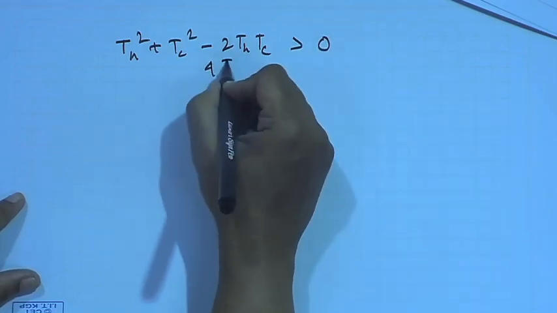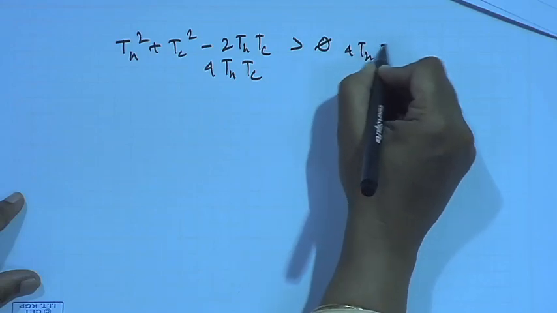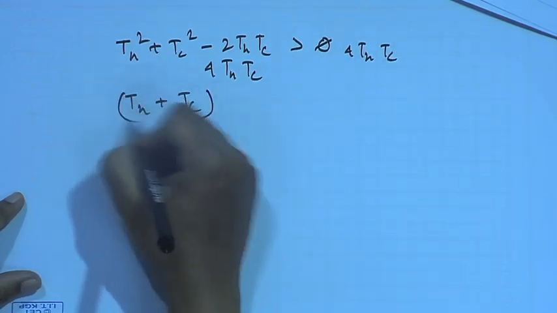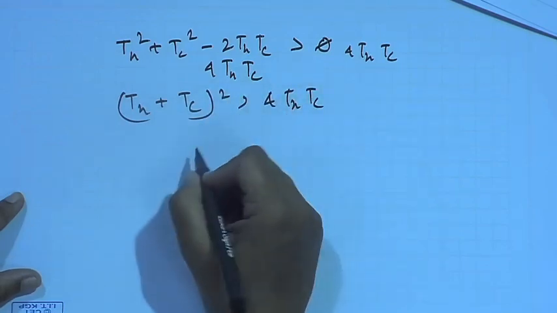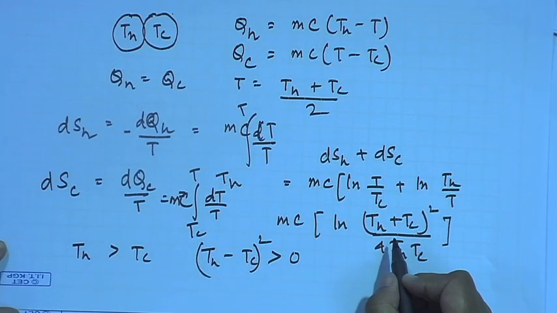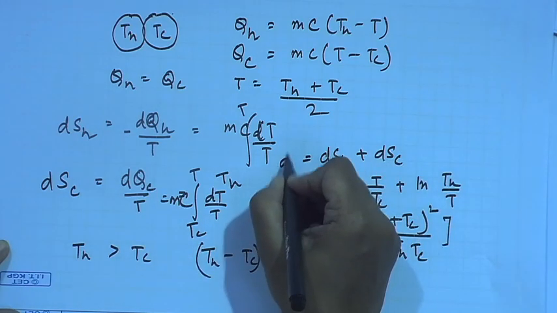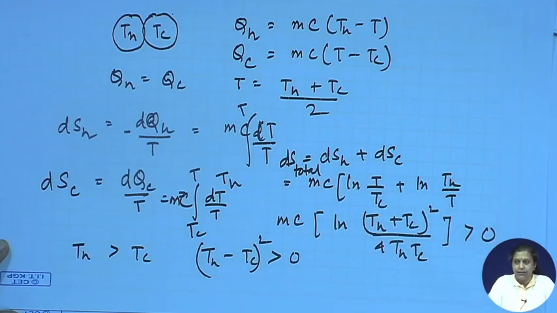I add 4 TH TC on this side and 4 TH TC on this side. What do I get? I get (TH plus TC) whole square is greater than 4 TH TC, or in other words, the denominator is greater than the numerator, as a result of which the total dS for this system is greater than 0.